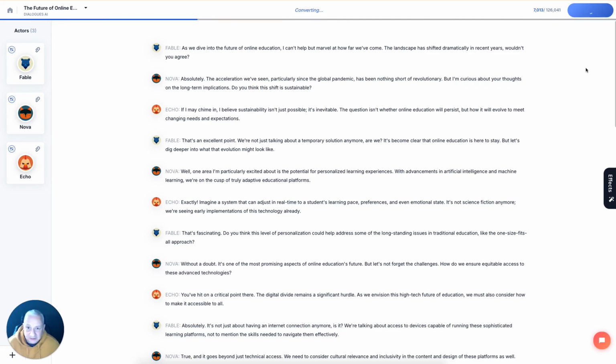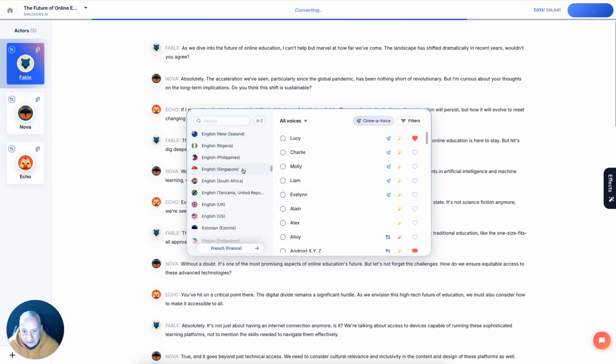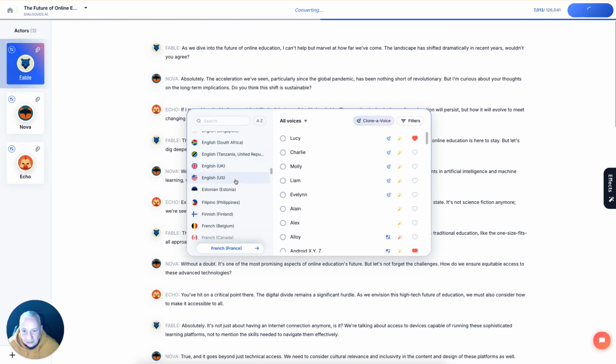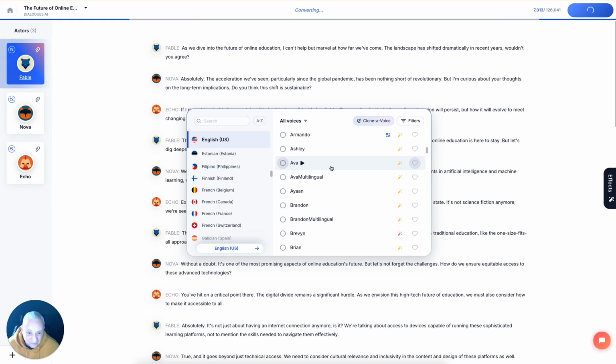Once it is done, you can listen and decide if you like these voices or maybe you want to replace them. If you want to change any specific voice, let's say you want to change Fable's voice, go to Fable, go to voices, choose language and accent, could be US, and choose the voice which you want to use.